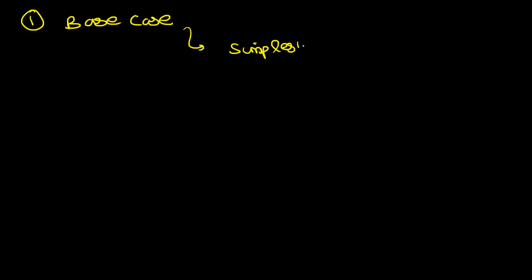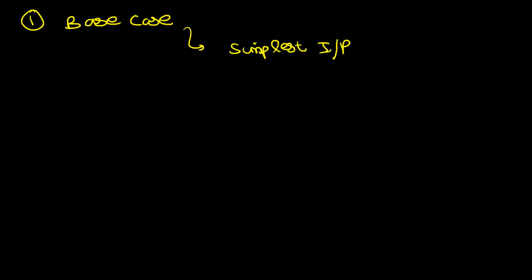Whenever you write any recursive code, there are two important parts that you want to keep in mind. What is the first important part? The first important part is the base case. We just saw now, without a base case, you will have an infinite sequence, right? You will get a Stack Overflow error. So you have to have a base case. And what is the base case? Think of the base case like the simplest input.